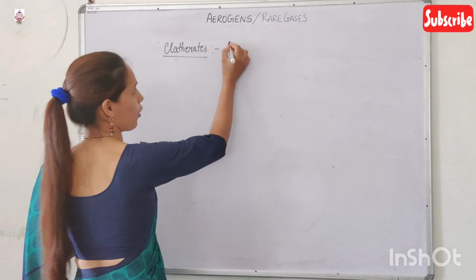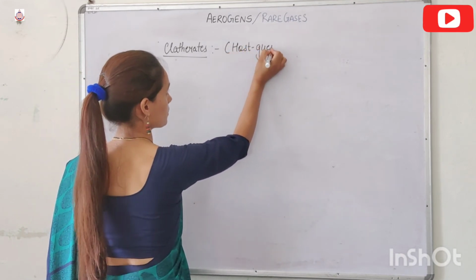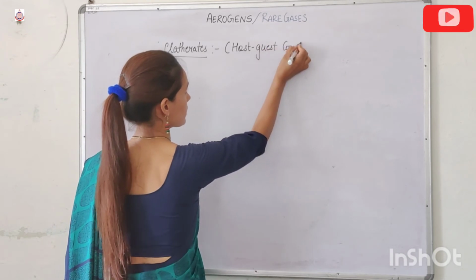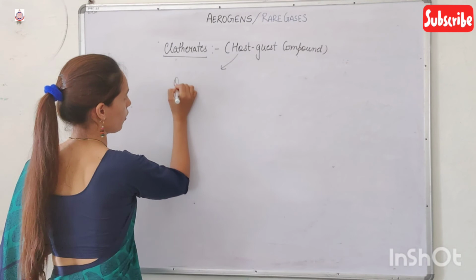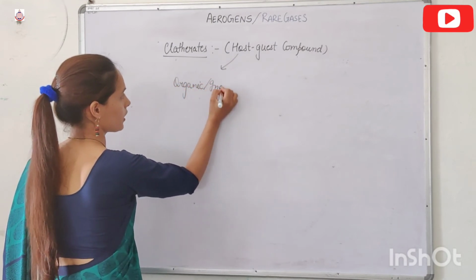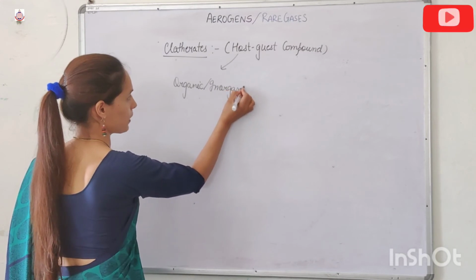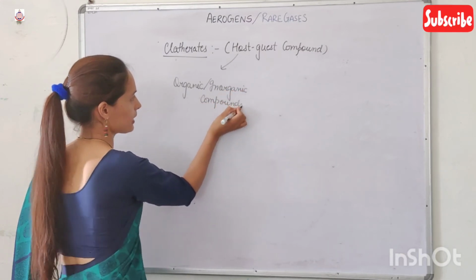These clathrates are also known as host-guest compounds, where the hosts are the organic or inorganic compounds, and the guests are the noble gases.